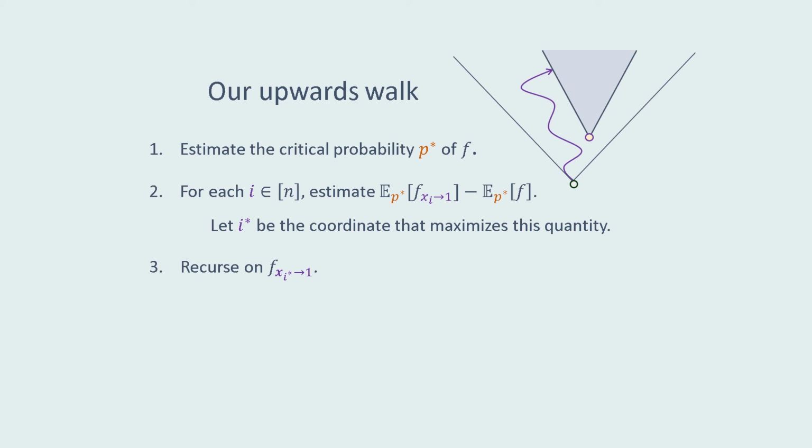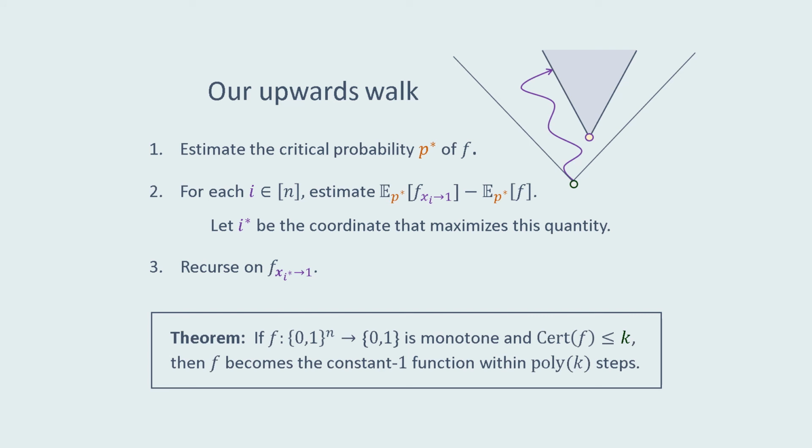We can now write down the algorithm for our upwards walk. In each step, we start by estimating the critical probability p star of f. Then, for each coordinate i, we estimate the difference between the p star biased expectation of f with x_i restricted to 1 and the p star biased expectation of f. We then take the coordinate i star, which maximizes this difference, and we add i star to our candidate certificate. We then recurse on f with x_i star restricted to 1.